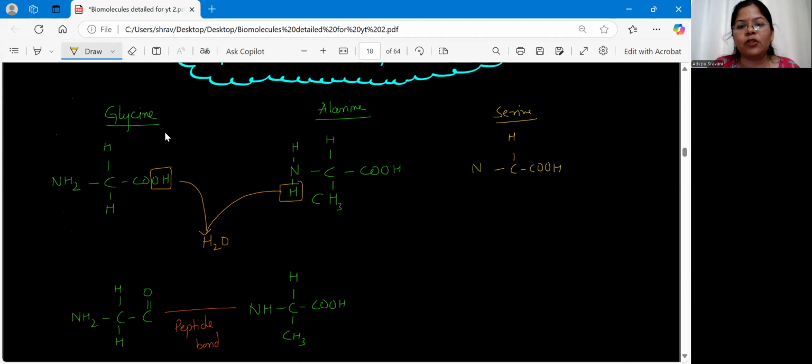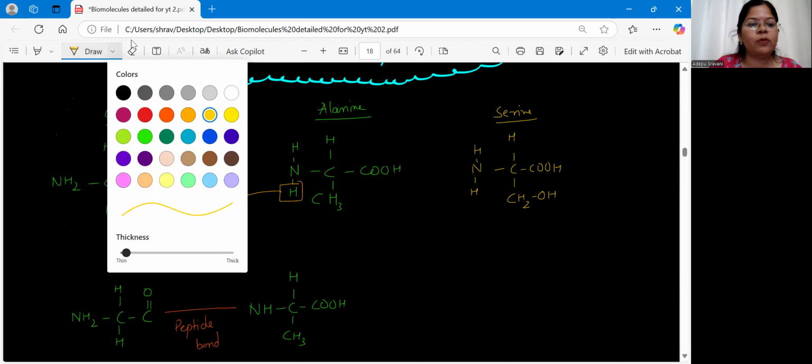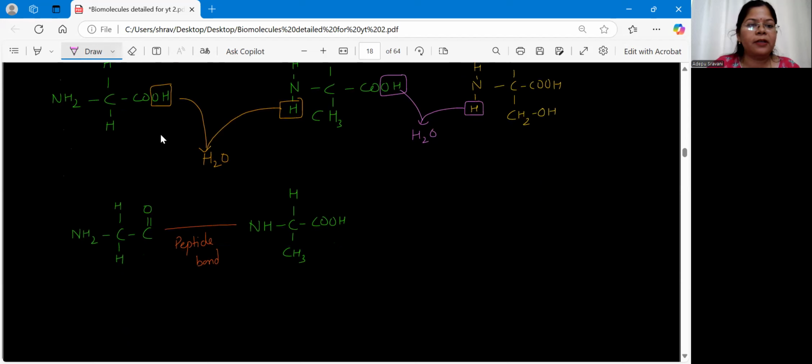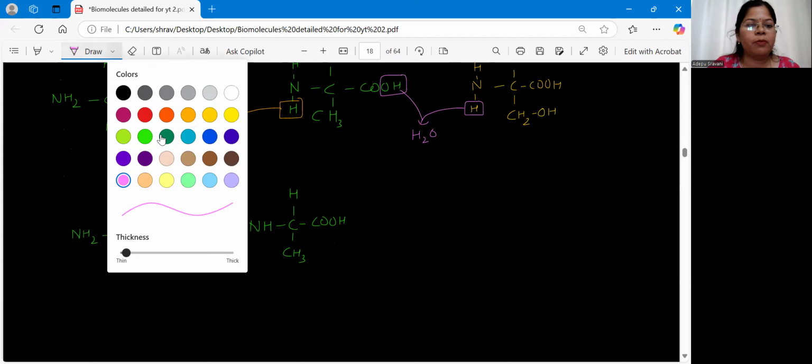And NH, here also H, CH2OH. So this is the structure of serine we have learned. Clear? Now I have to remove one water molecule between them. So OH of alanine and 1H of serine I will remove in the form of water. Clear? Now what is the bond I'm getting here? The bond is called peptide bond.